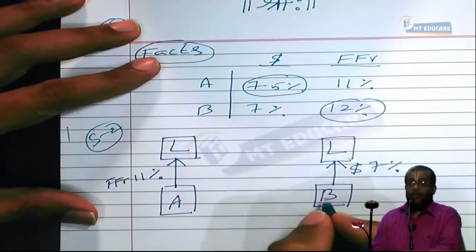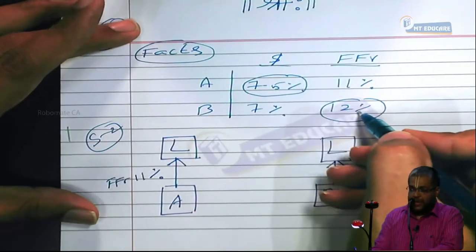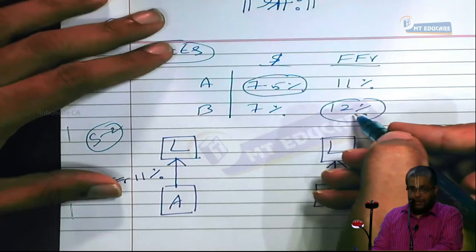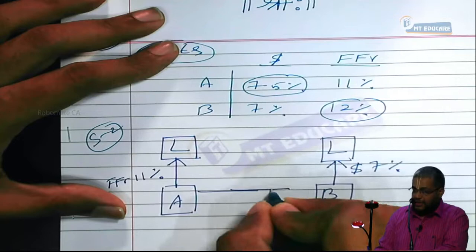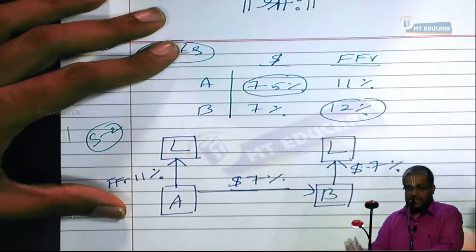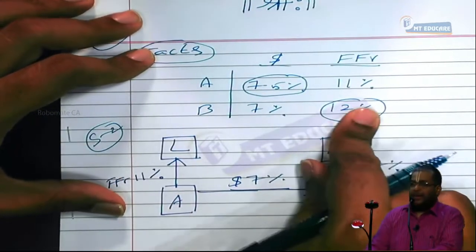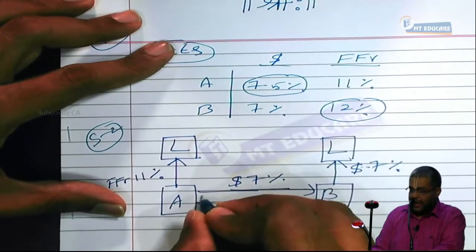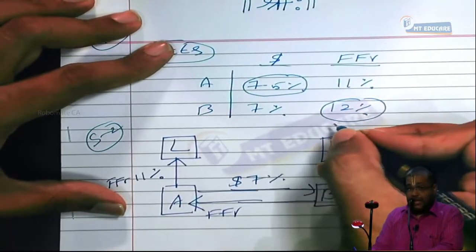Now we have to keep in mind B's effective interest, FFR 11.25%. B will receive in the swap $7%, because then only the dollar gets knocked off. And it would like to pay FFR 11.25%, which is the effective interest it wants ultimately.